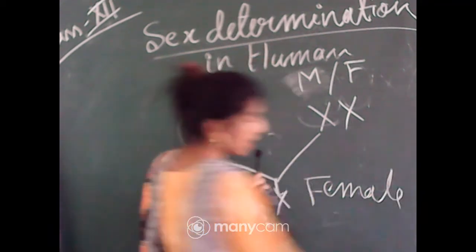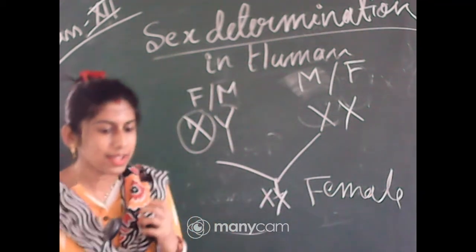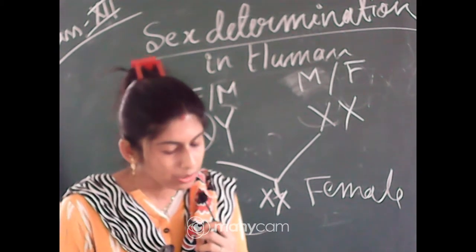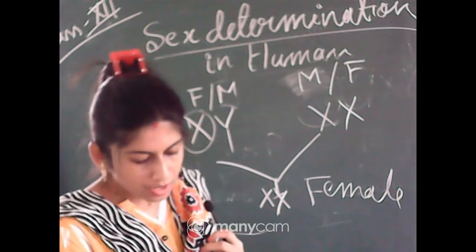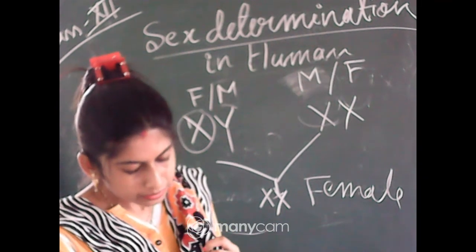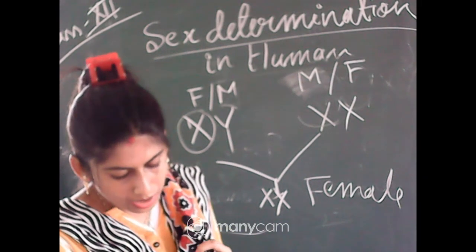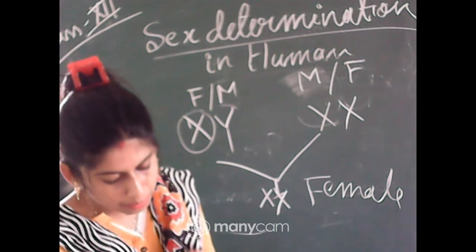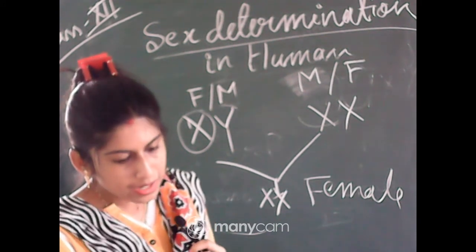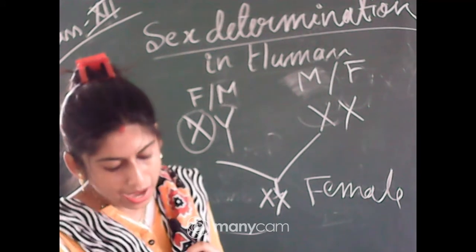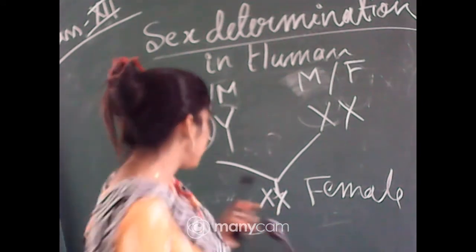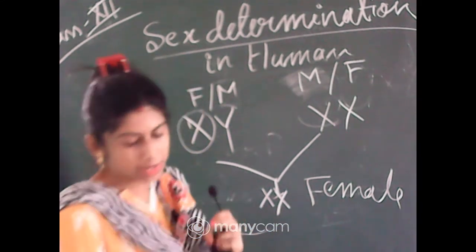After fertilization, as we know, the zygote will be formed. So if the ovum with the X chromosome fuses with the sperm with the X chromosome, and the zygote develops, they will form a female child.